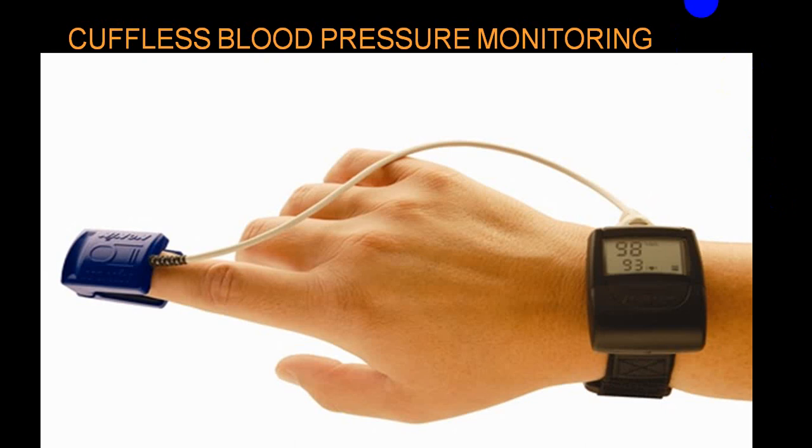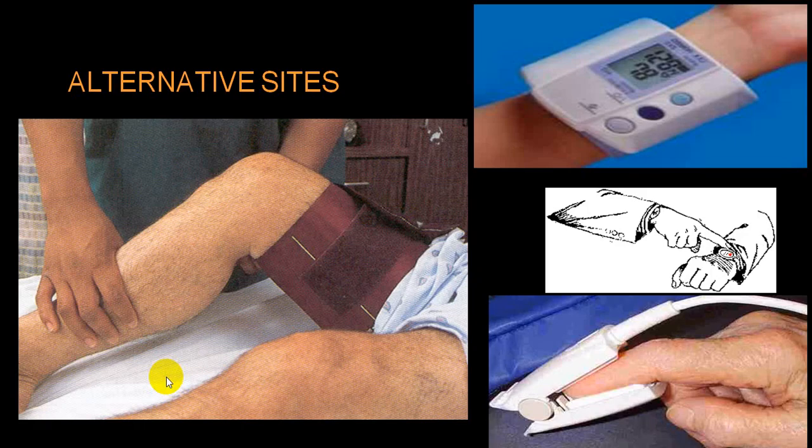This is cuffless blood pressure monitoring. Instruments are available. Always keep it in mind, these are electronic instruments and can give you a false reading or error. This is what we call a fingertip monitor. This is a wrist watch, which can give you a reading. This is again wrist BP monitoring, so you can monitor blood pressure at the wrist, at the radial artery. But again, always keep in mind, this electronic instrument can give you an error.